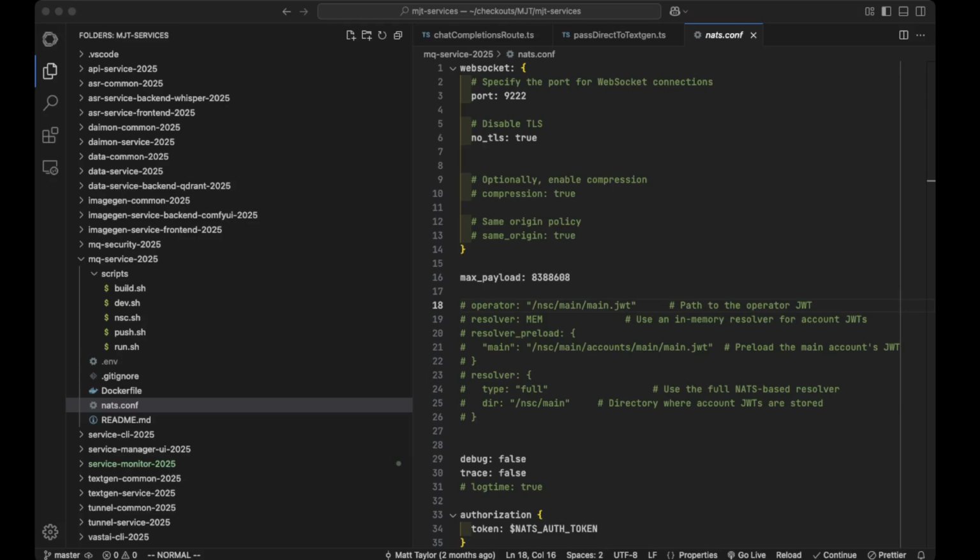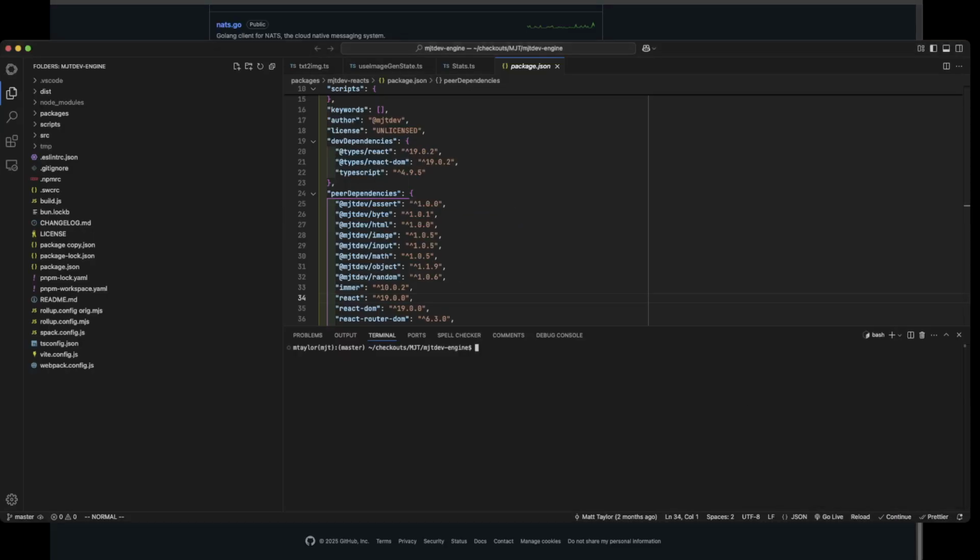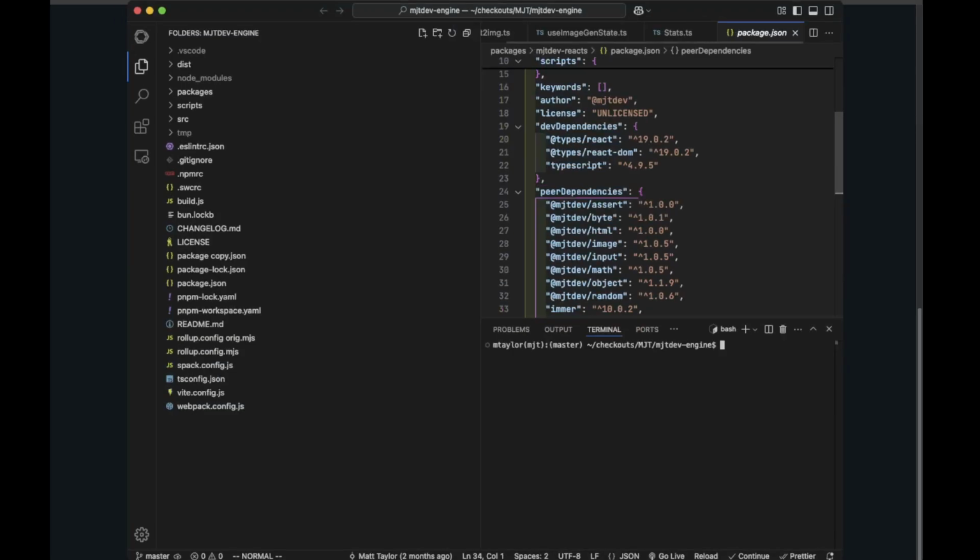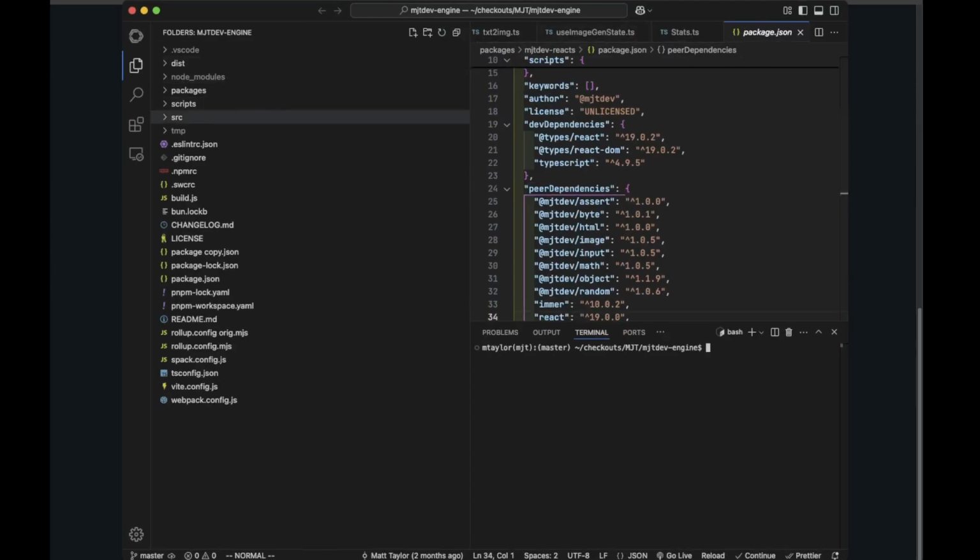Let me bring that up over here, and then we'll go here, outline, close the chat. Sure, close the chat. Bring VS Code up here. Can I do this? MJT engine. All right, there we go. Now you're looking at MJT engine. Let's make this bigger and nicer for you. All right, oh, this is MJT dev engine. This is the wrong engine.